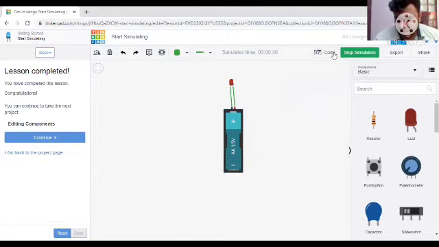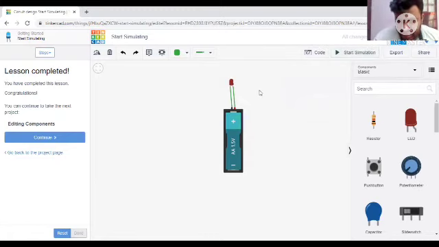Now let us check. We have given start simulation. In case of start simulation, we can see that our LED is blinking. When I stop the simulation, it is gone. When I start the simulation, it is blinking.